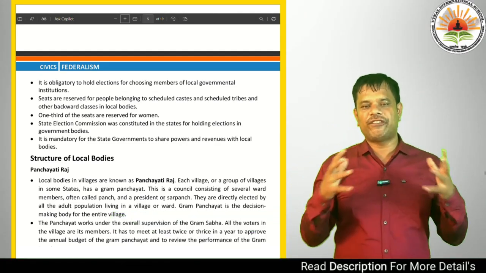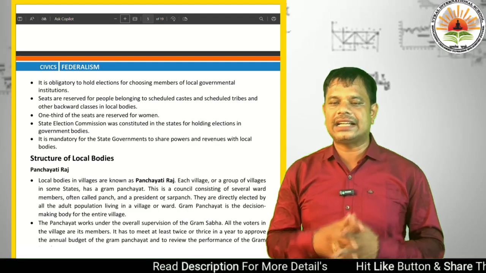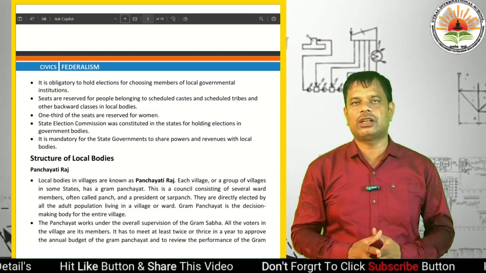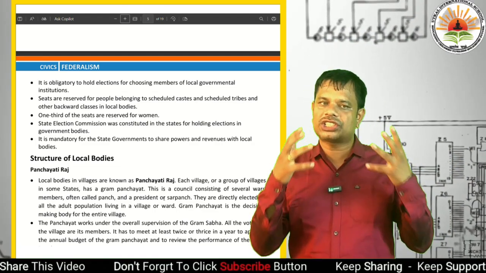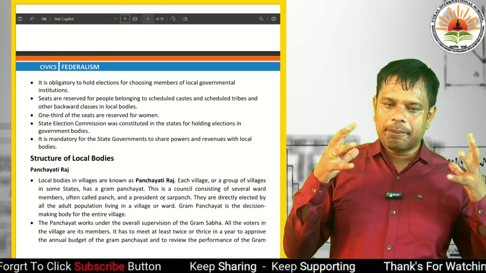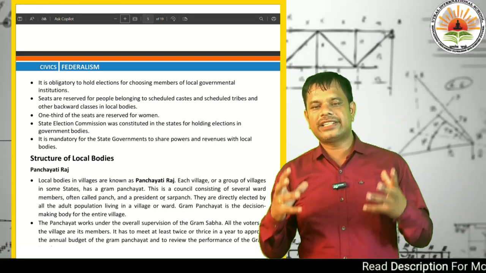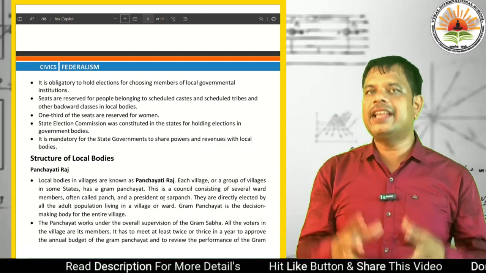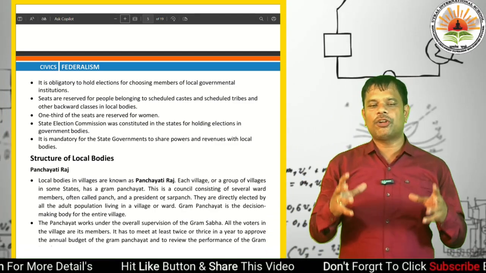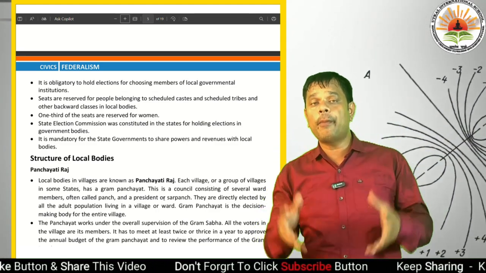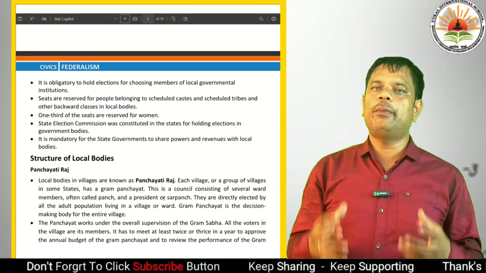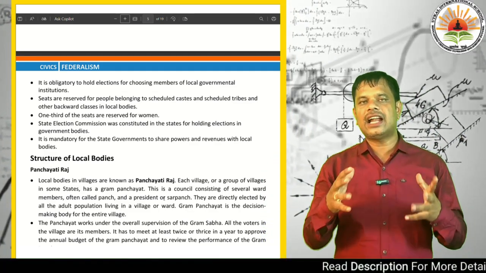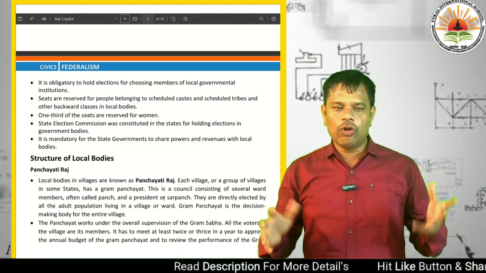States reserve seats for people belonging to the scheduled castes, scheduled tribes and other backward classes in local bodies. There is a provision, a power given to the states. And another main thing in the law passed: one third of the seats are reserved for women. It is a big way for women's empowerment. The law passed for the local bodies in 1992 reserves one third of the seats for women.